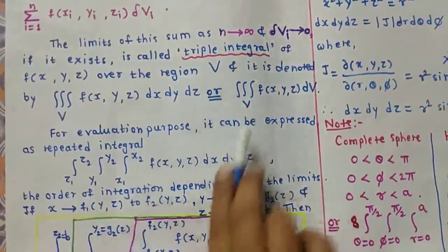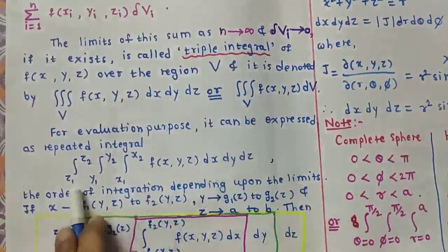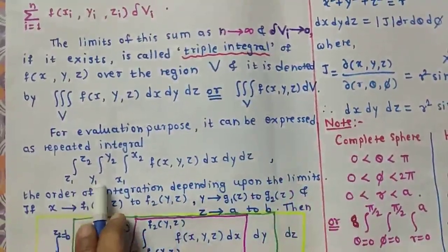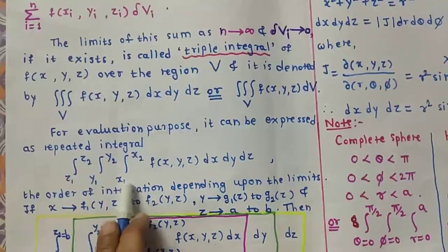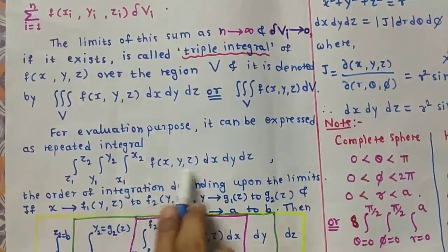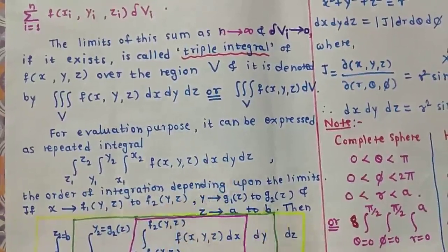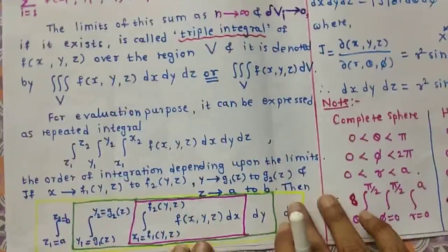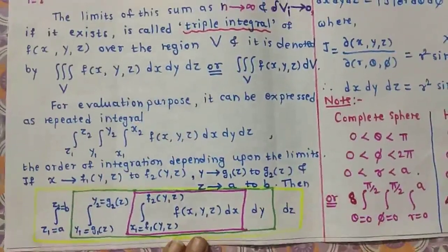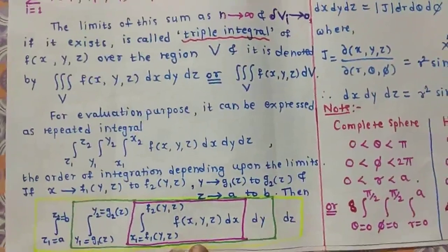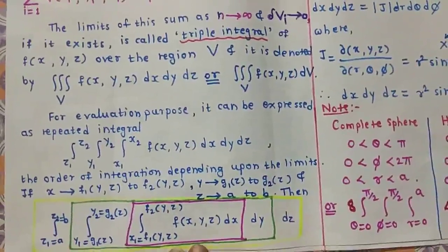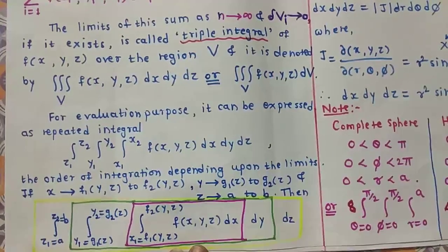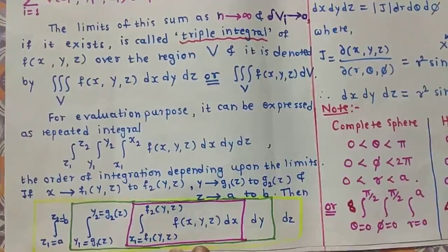So this integration can be written as integration from z1 to z2, integration from y1 to y2, and integration from x1 to x2 of f of x, y, z dx dy and dz. We do this only for evaluation purposes. In double integration I already explained that the order of integration depends upon the limits. We always take constant limits outside and so on. In this triple integration, f is a function of three variables x, y, and z.